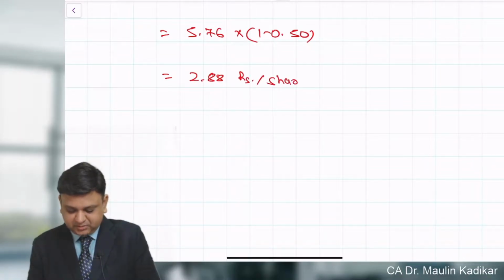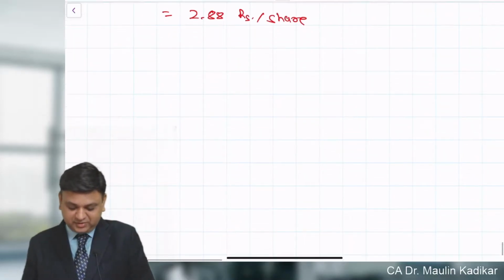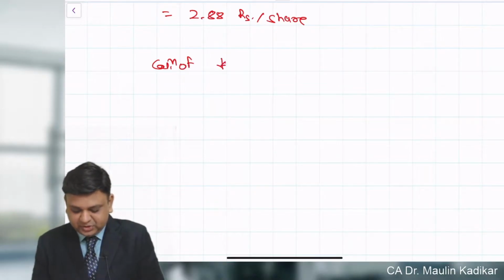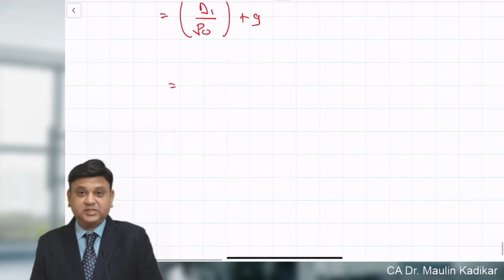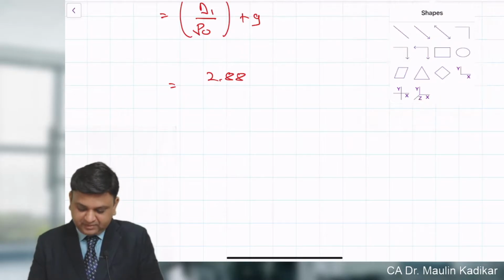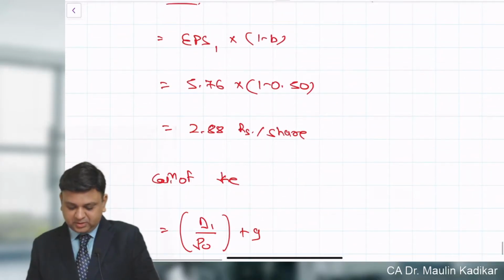Now finally we will make the calculation of the cost of equity. So calculation of cost of equity, friends, it is D1 divided by P0 plus G, that is growth rate. So D1 is 2 rupee 88 paise divided by P0, that is 73, plus growth rate.